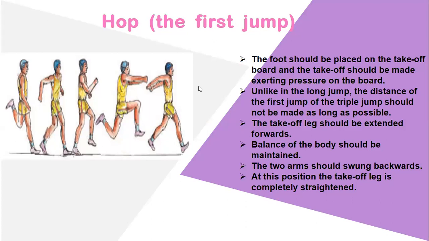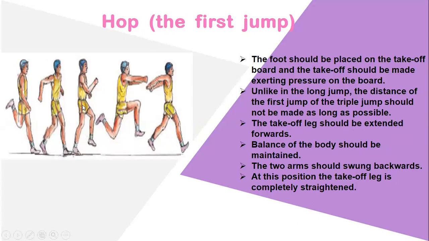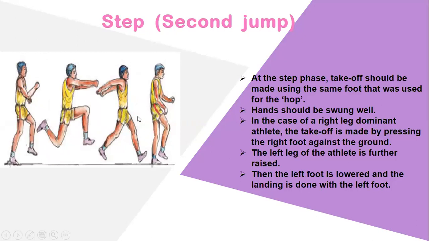Now we are moving to the second jump. The second jump we give the name step. Earlier we told that in triple jump we have 5 stages: first approach run, second hop, and third step. The step is the second jump. Here you can see the difference from both pictures, how they have the starting hop and how they have the second jump.